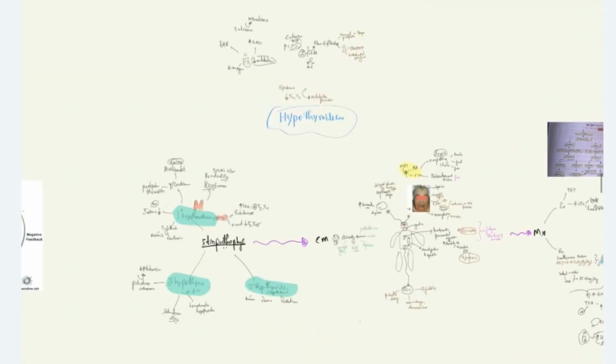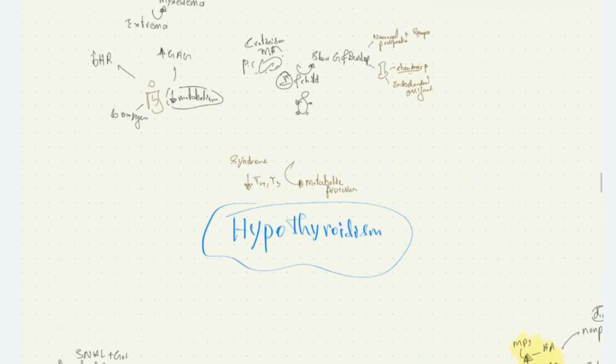Let's start with hypothyroidism. What is hypothyroidism? Hypothyroidism is a clinical syndrome characterized by reduced T3, T4 levels, which lead on to impaired metabolic process, the slowing of metabolic process. This is the definition of hypothyroidism.